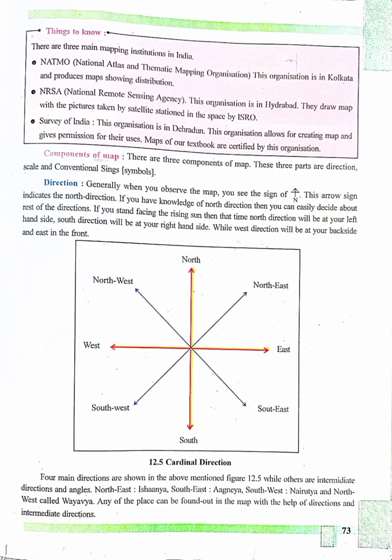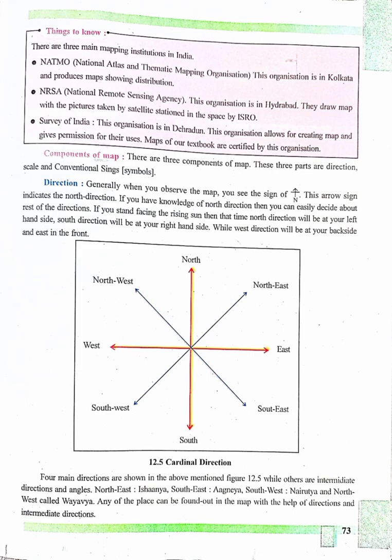If you stand facing the rising sun, then that time north direction will be at your left hand side. South direction will be at your right hand side, while west direction will be at your back side and east in the front.